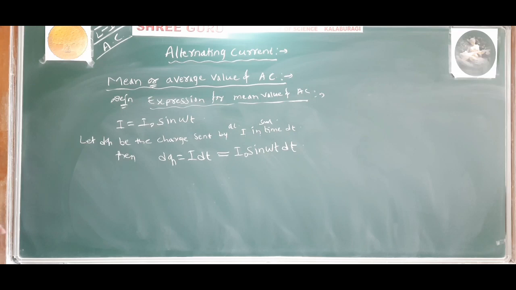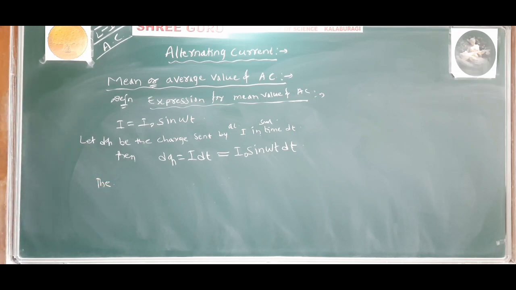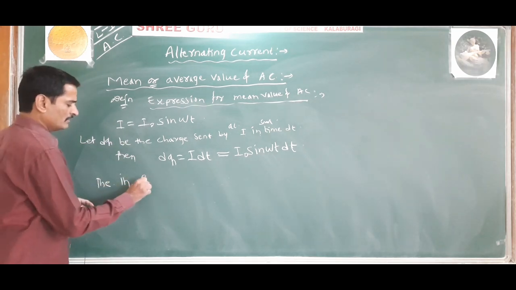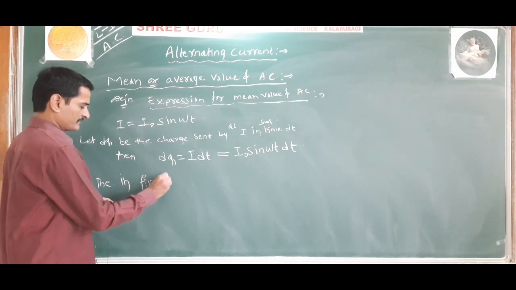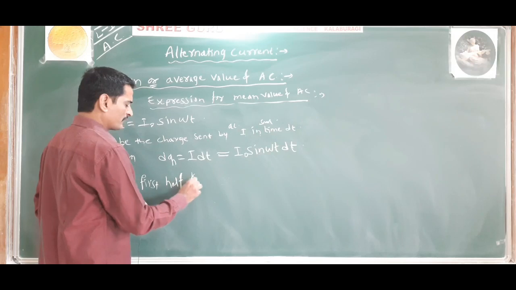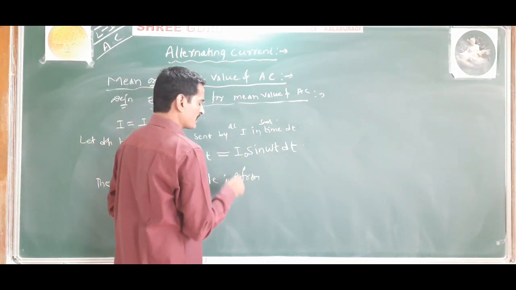Then the charge sent by the alternating current over the half cycle, that is in the first half cycle, from where to where?